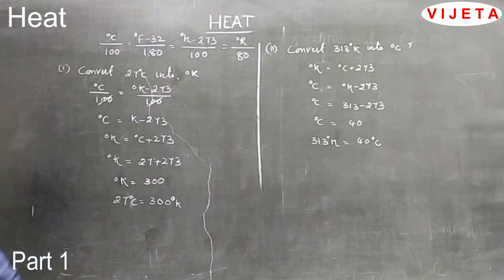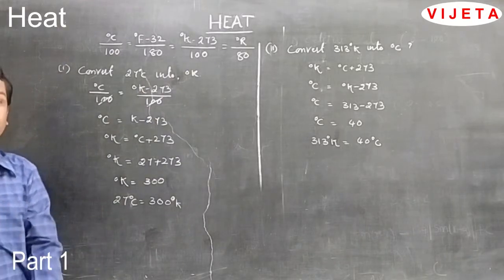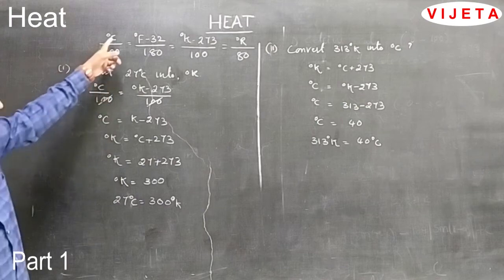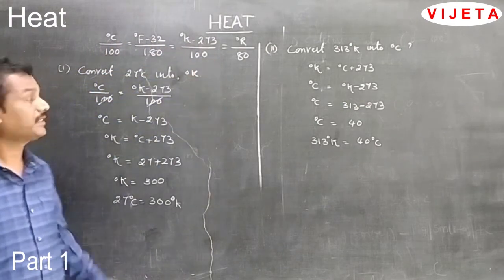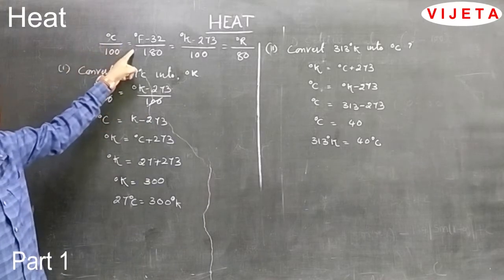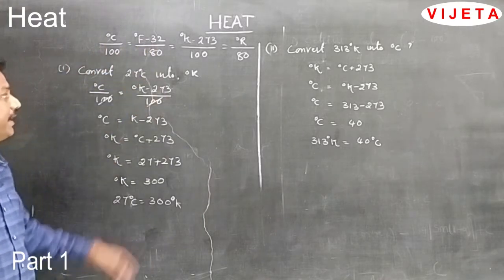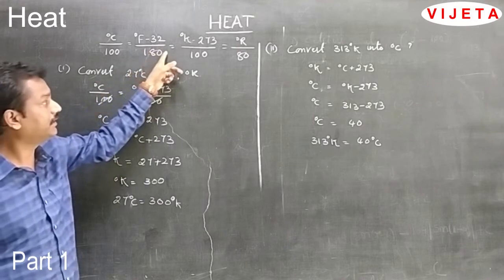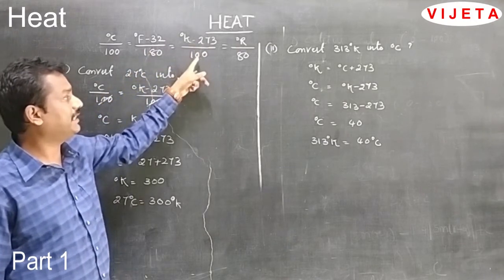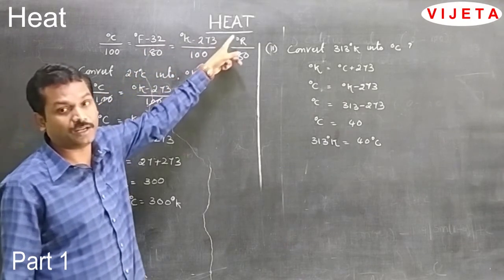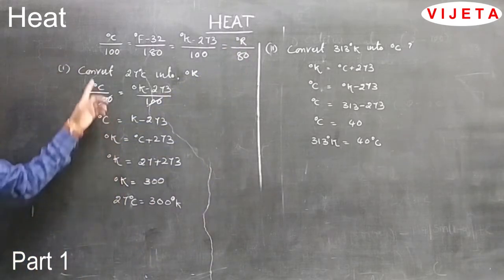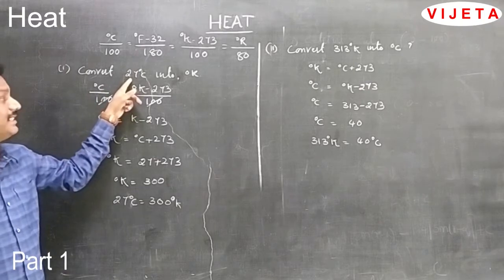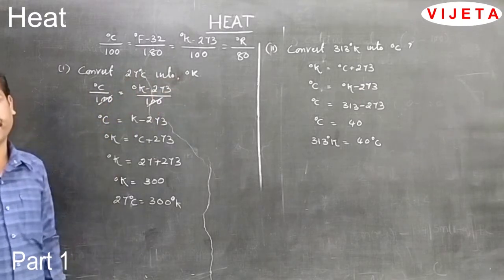Students, we already learned about the relationship between different scales of temperature: degree Celsius, degree Fahrenheit, degree Kelvin, and degree Reamur. C by 100 is equal to F minus 32 by 180 is equal to K minus 273 by 100 is equal to R by 80. Let us solve the first problem. Convert 27 degrees Celsius into degrees Kelvin.